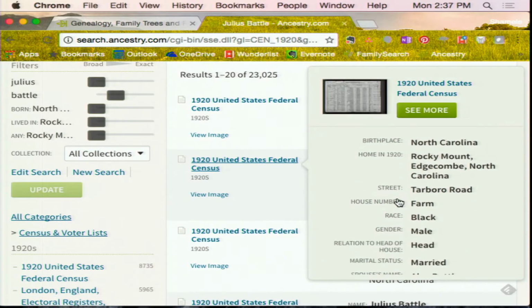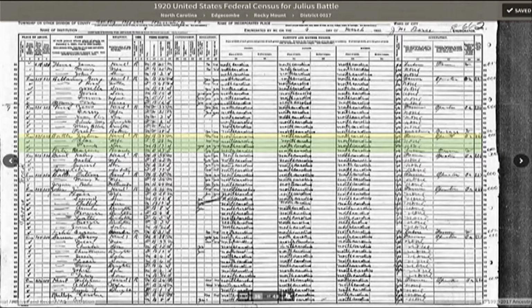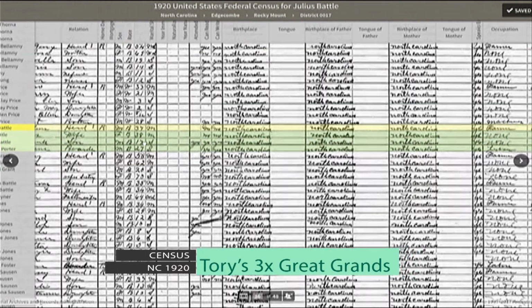Hover, let's do that, Julius. Click on that one. Eugene, yep, click on that census. So that's them right there. Make this big. And bigger still.